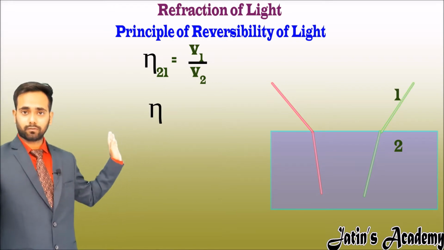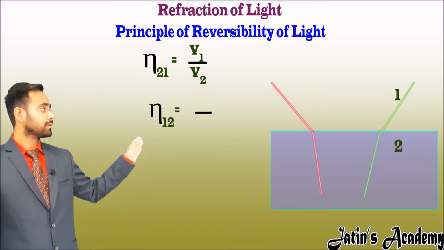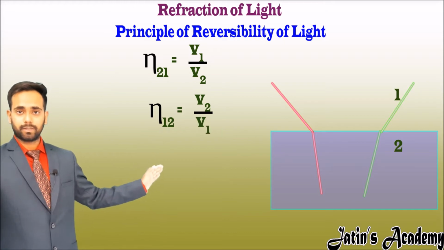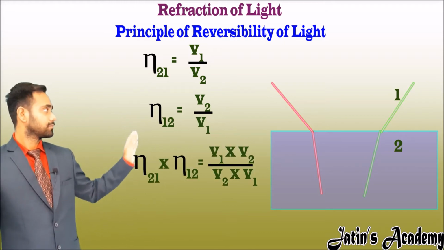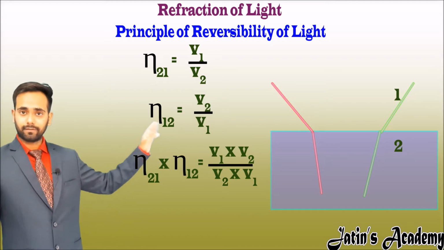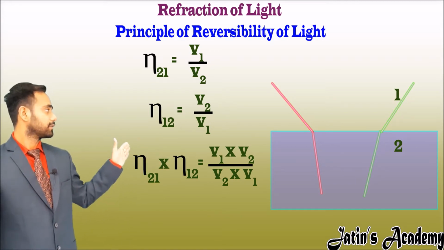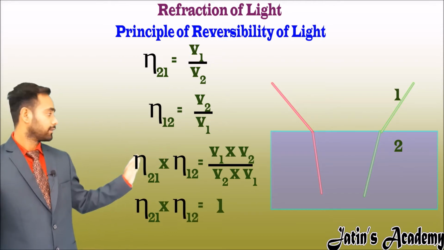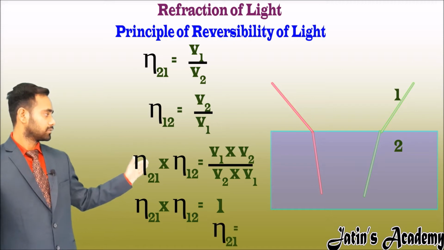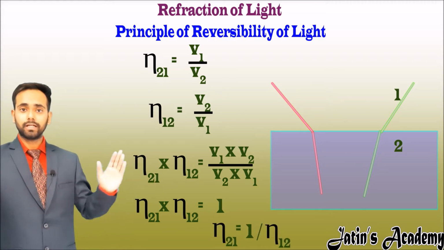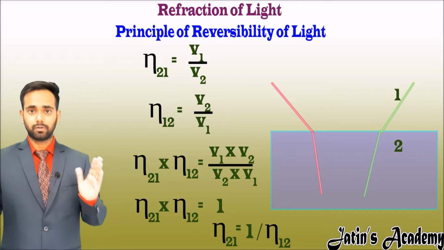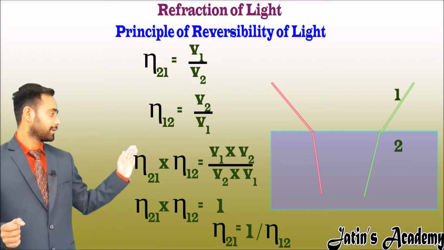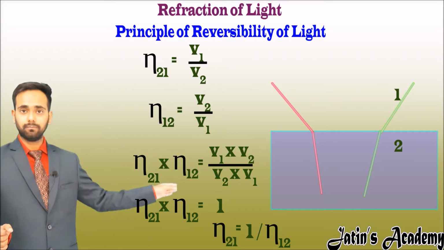So the refractive index of the first medium with respect to the second medium, that is N12, is the velocity of light in the second medium to the velocity of light in the first medium. Now multiply these equations. On the right side everything cancels, and we get refractive index N21 into N12 equals 1, and here we get N21 is equal to 1 by N12. It means that the refractive index of medium 2 with respect to medium 1 is nothing but the reciprocal of the refractive index of medium 1 with respect to medium 2.